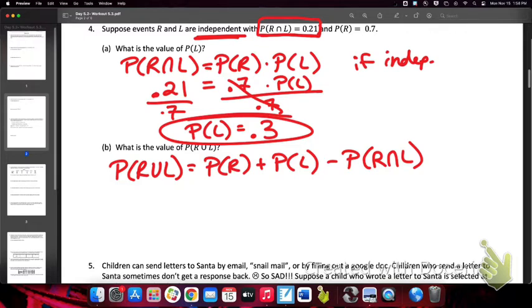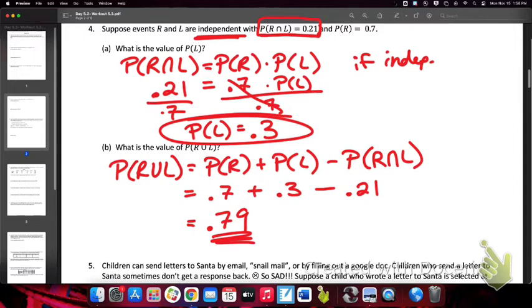So this is your formula for the OR. Probability of R was 0.7. Probability of L we solved was 0.3. We can subtract the overlap of 0.21, and this will give us 0.79. The probability of R or L occurring is 0.79.